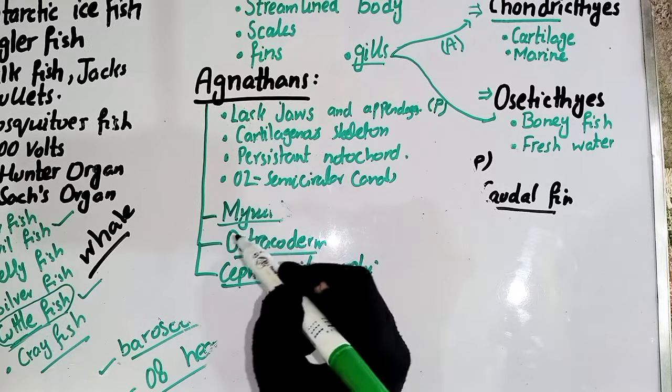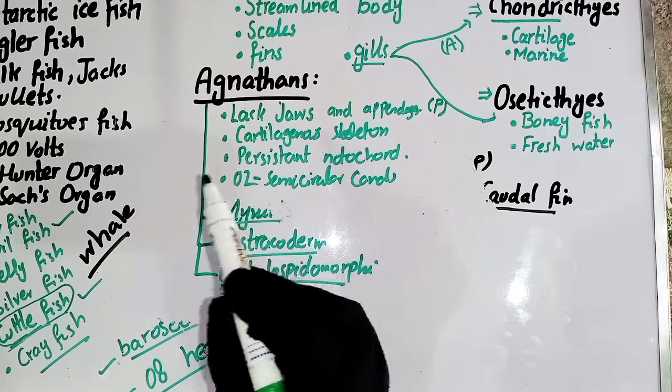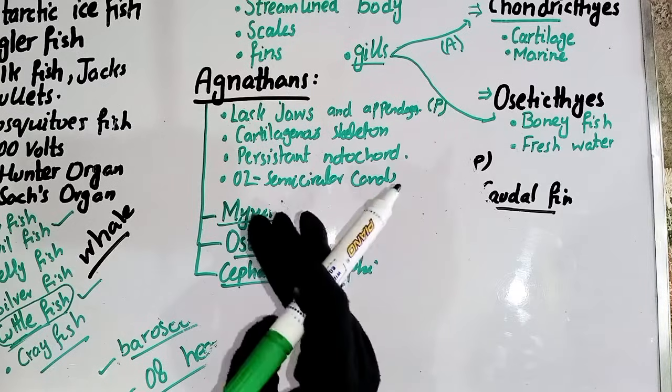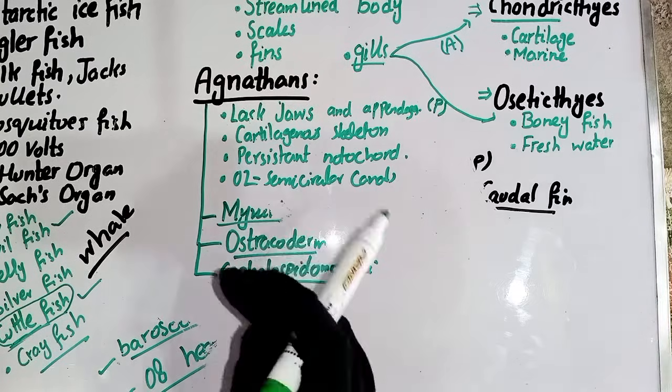So only the inner portion, the semicircular canal region, is present in agnathans and gnathostomes, meaning in the case of fishes.